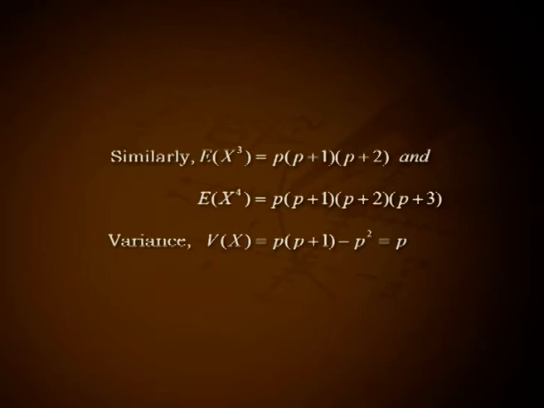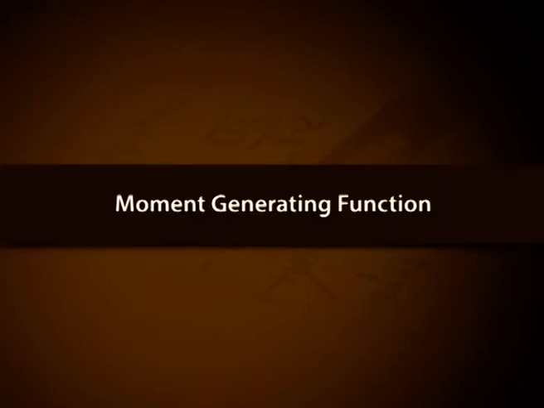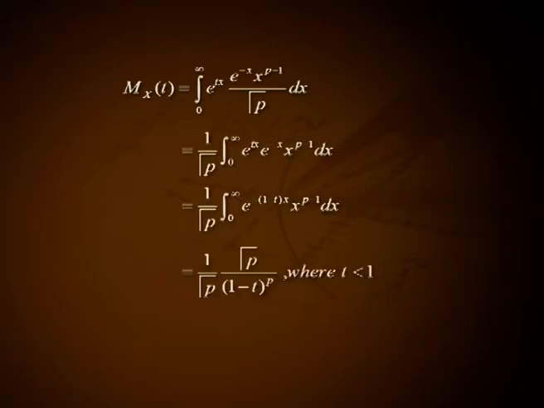Variance V of x equals p into p plus 1 minus p square, that is equal to p. Moment generating function MX of t equals the integral from 0 to infinity e raised to tx into e raised to minus x, x raised to p minus 1 divided by gamma p dx, that is equal to 1 by gamma p into